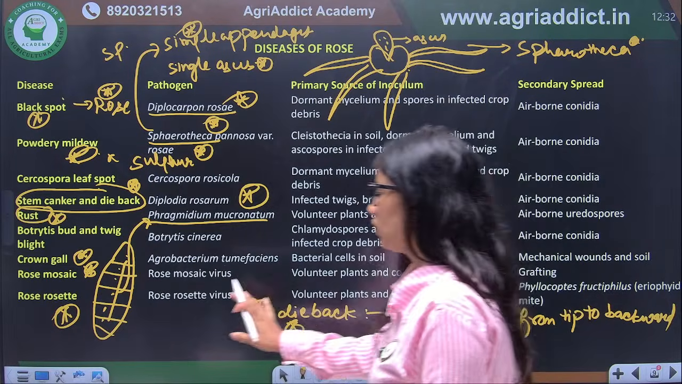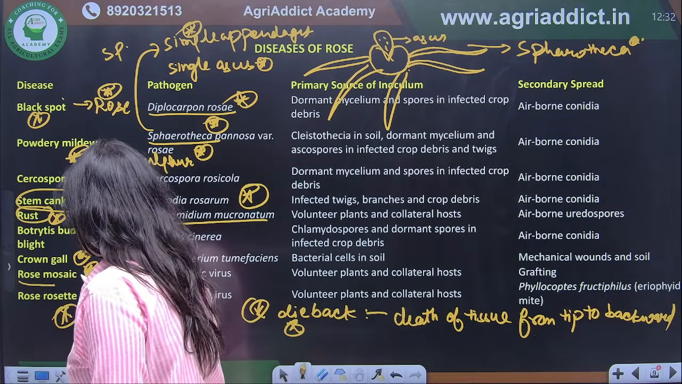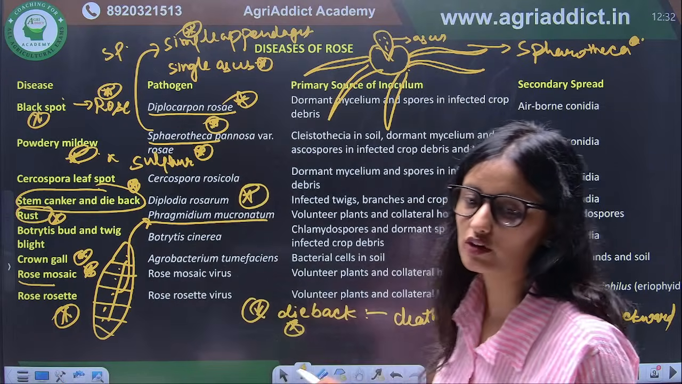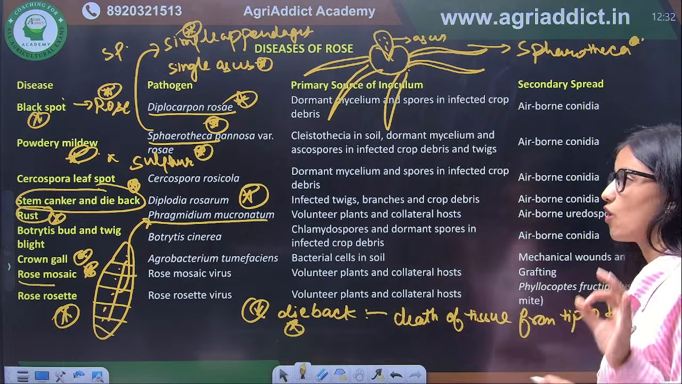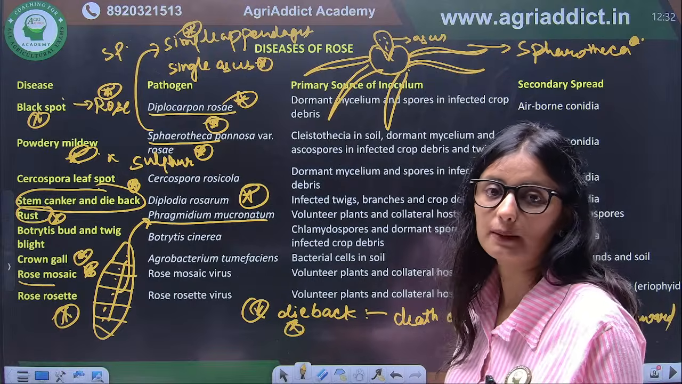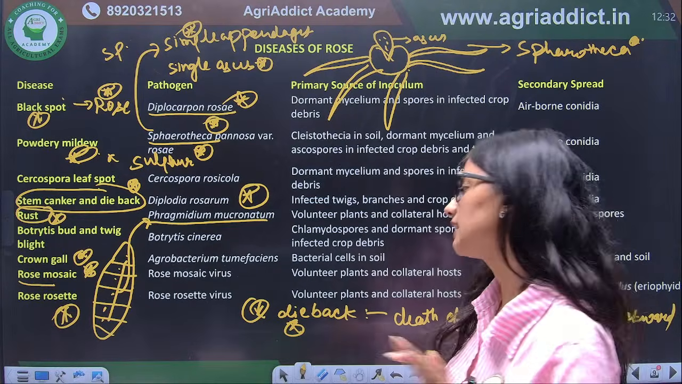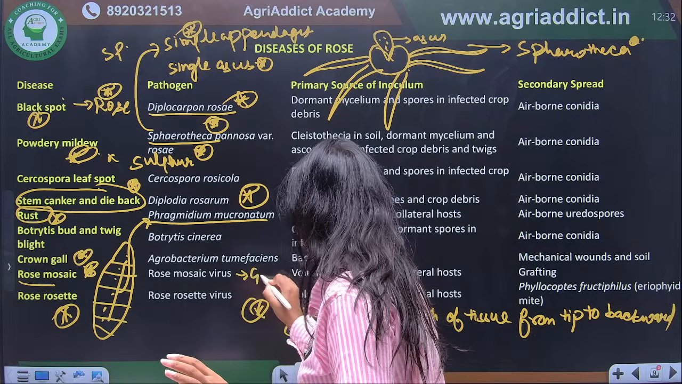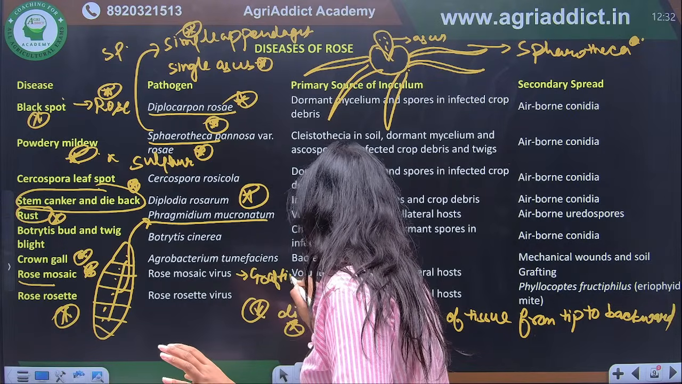Okay. So if we talk about other diseases which are mosaic and the rose rosette. So mosaic disease of the rose is due to mechanical transmission or by grafting, and it is caused by rose mosaic virus and it occurs due to grafting. Okay.